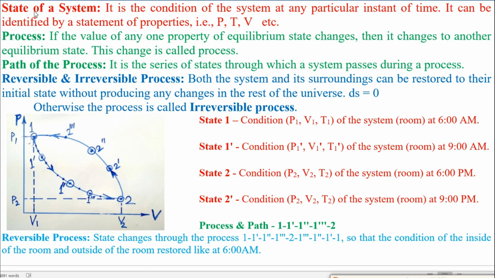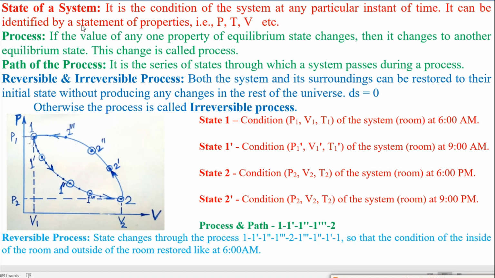State of a system. It is the condition of the system at any particular instant of time. Previously I have already discussed, say, pressure, temperature, volume of the room at 6 am. That is the state.